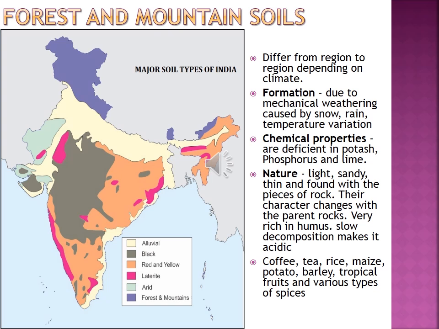Then the chemical properties of forest and mountain soil. They are deficient in potash, phosphorus and lime.